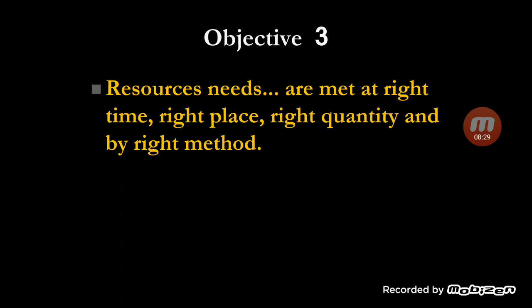Some crops need more moisture at the flowering stage, some at the germination stage, and some need more fertilizer at the grain filling stage. So resources are met at the right time, right place, in the right quantity and right method if you follow precision agriculture.